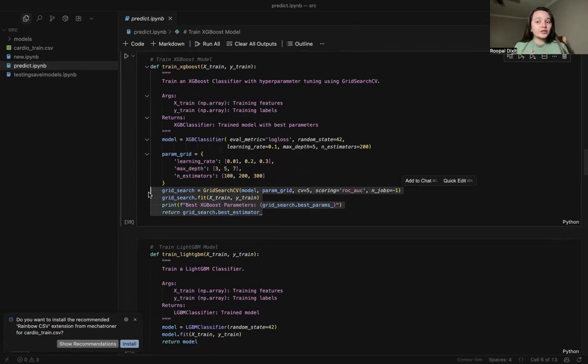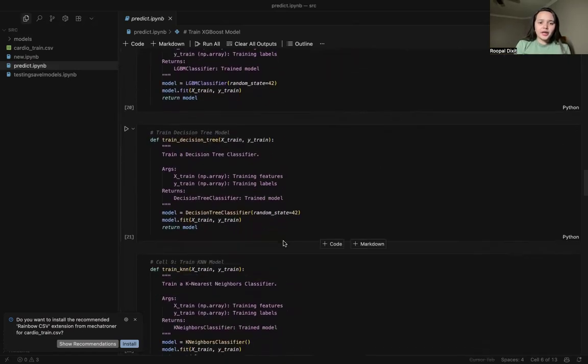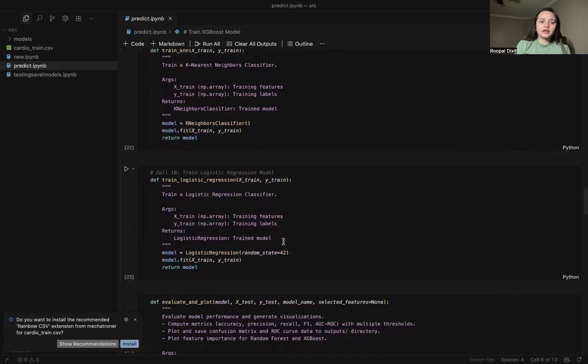You have to remember that XGBoost is also a kind of decision tree, but it does not go a very long way. So it's a better version of decision tree and random forest. Same goes with LightGBM, decision tree, and KNN.